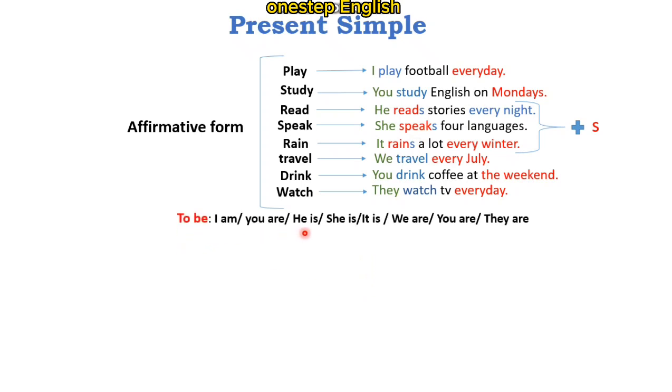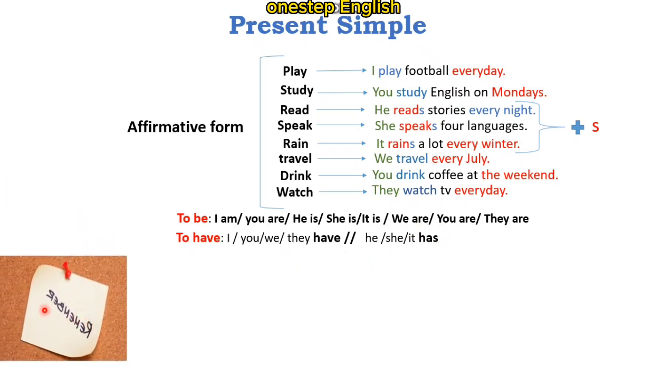We have other verbs that don't follow the same pattern, like the verb to be: I am, you are, he is, she is, it is, we are, you are, they are. And the verb to have as well: with I, you, we, they, have; he, she, it, has.